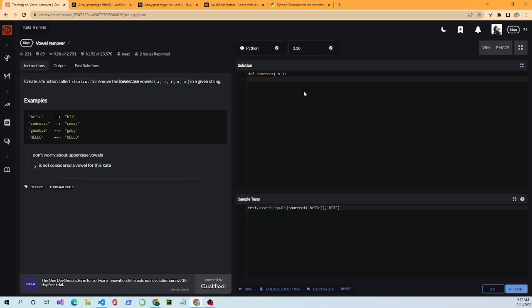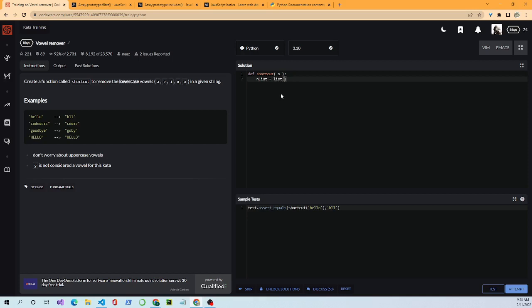We know an overview from how we previously solved it of what we want to do. We want to turn the string into an array, or in Python, a list. We want to work through each element in that list, and if it's a vowel, do not include it. We want to get rid of it. So we'll start by creating a list. We'll start with new list equals.